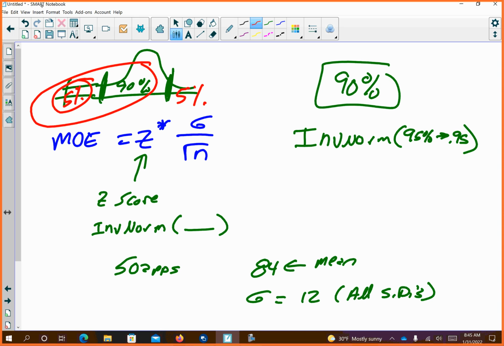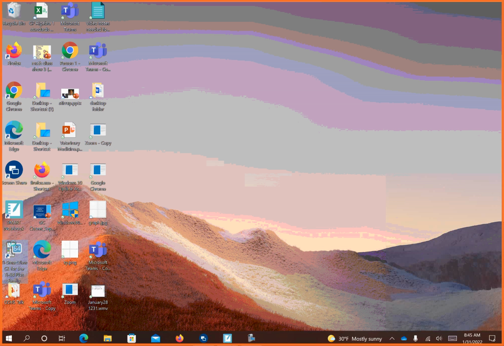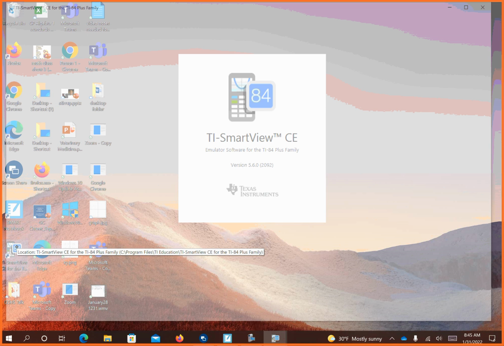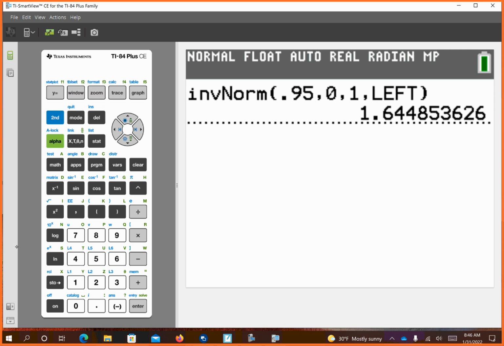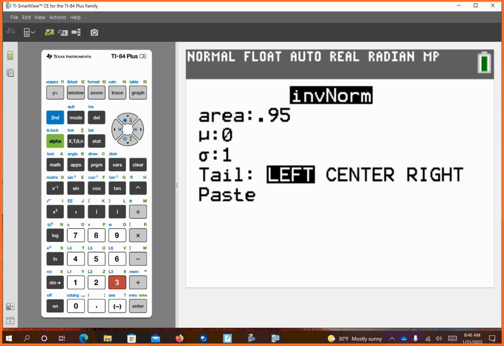All right, let me pull up my calculator real quick. Inverse norm, and we said it was 0.95. We're not worried about the other information that's given, we just plug it in. It'll still work for us.